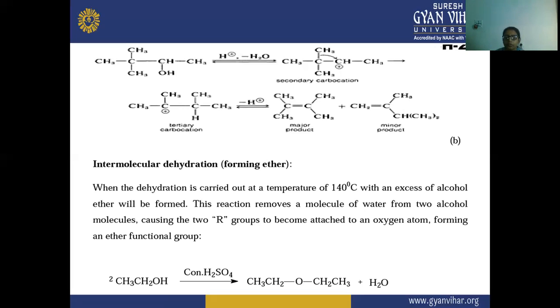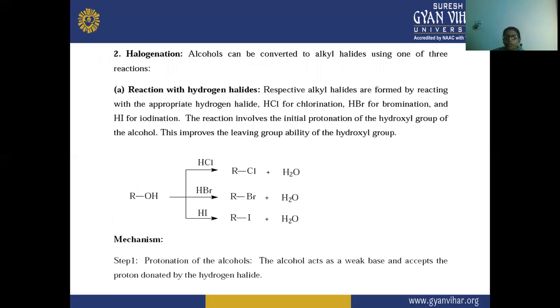So here you can see two molecules of this alcohol are taken, and we are doing this reaction in the presence of concentrated H2SO4, and there is a formation of this ether. The water molecule is formed. Next is the halogenation. Alcohol can be converted to alkyl halide using one of three reactions. That is the reaction with hydrogen halide. Here respective alkyl halides are formed by reacting with the appropriate hydrogen halides: HCl for chlorination, HBr for bromination, and HI for iodination.